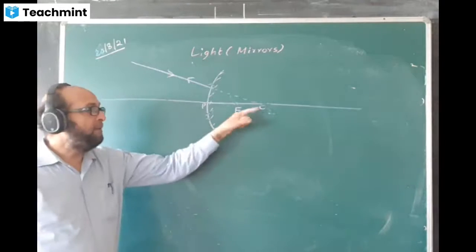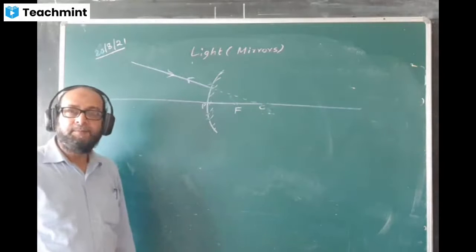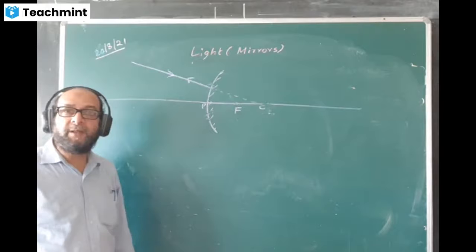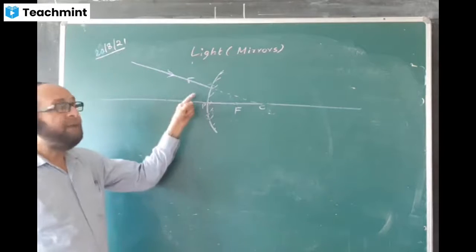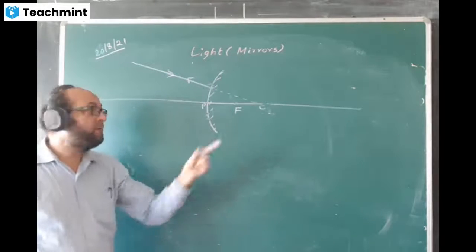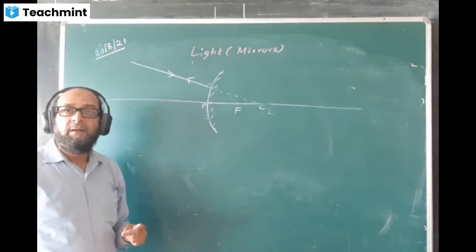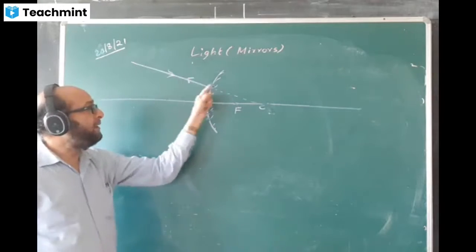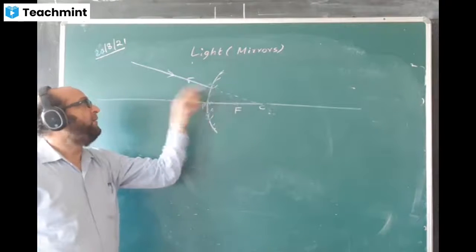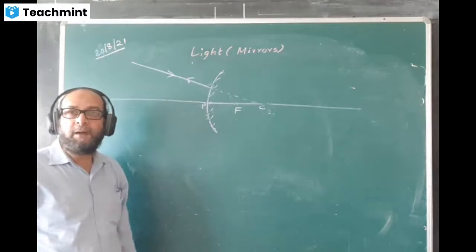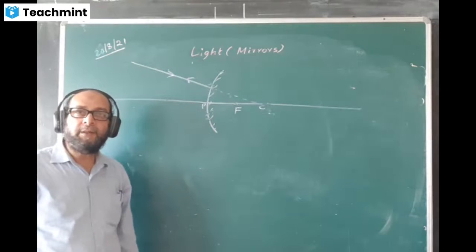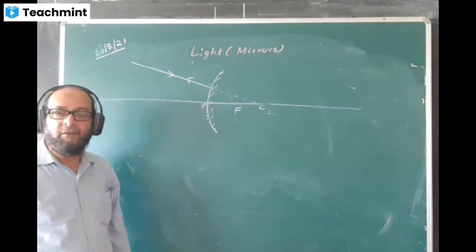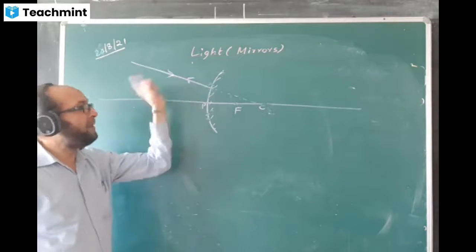That is the property of the center of curvature. In the previous case also I showed any ray passing through C returning back along the same path. Here also, any ray appearing to pass through C, because this is a convex mirror, everything will be appearing here, virtual. The incident ray and the reflected ray will be the same, returning back along the same path.